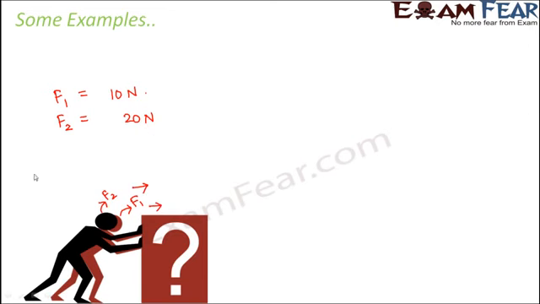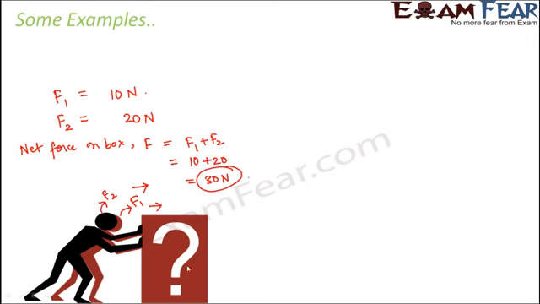So what would be the net force on the box? The net force on the box, let us denote it by F, will be equal to F1 plus F2, because we have learned that forces applied in the same direction get added up. So this becomes 10 plus 20, which is equal to 30 newtons. So a total of 30 newtons of force is acting on this box, and the net force is acting in this direction, and therefore the box will tend to move in this direction.